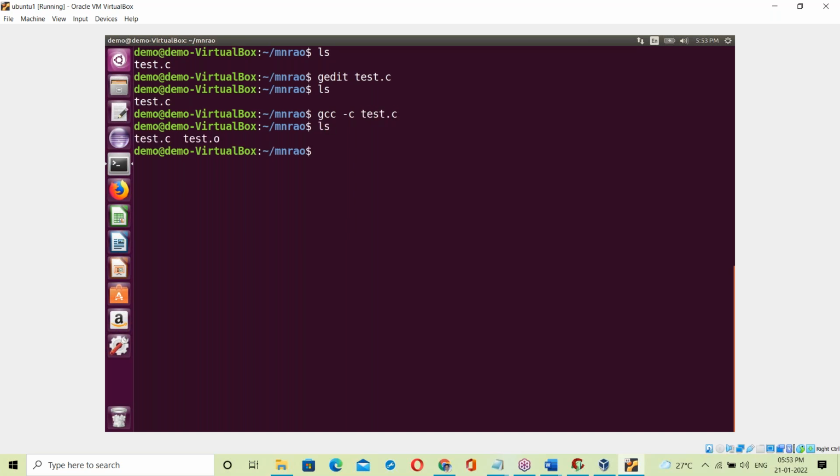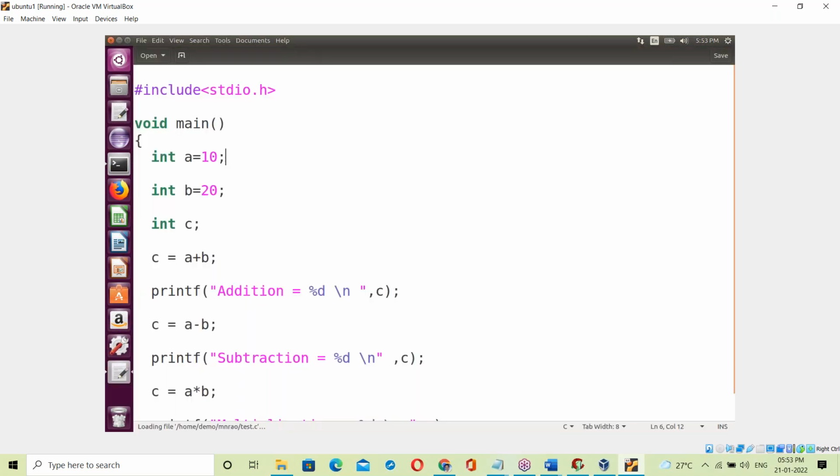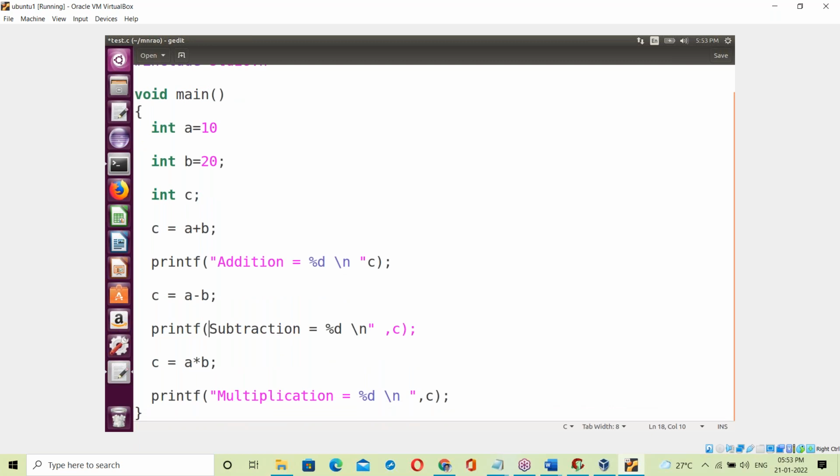Compiling. Okay. Now here gedit test.c. Suppose there are some mistakes, for example. What happens? Yes, the compiler checks the whole program from top to bottom, right?